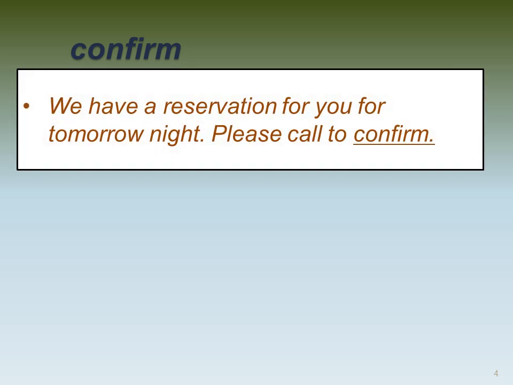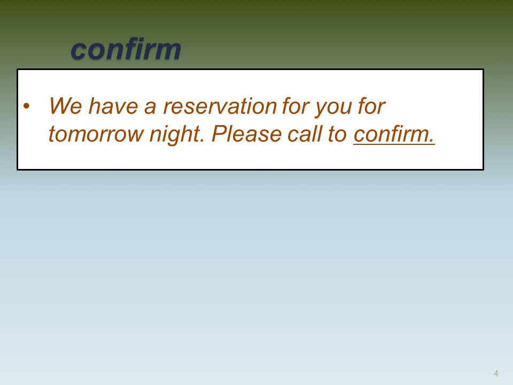Next, the word confirm. We can use it as a verb like in this example: we have a reservation for you for tomorrow night. Please call to confirm. Like you received a call from a hotel telling you that there is a reservation under your name for tomorrow night.